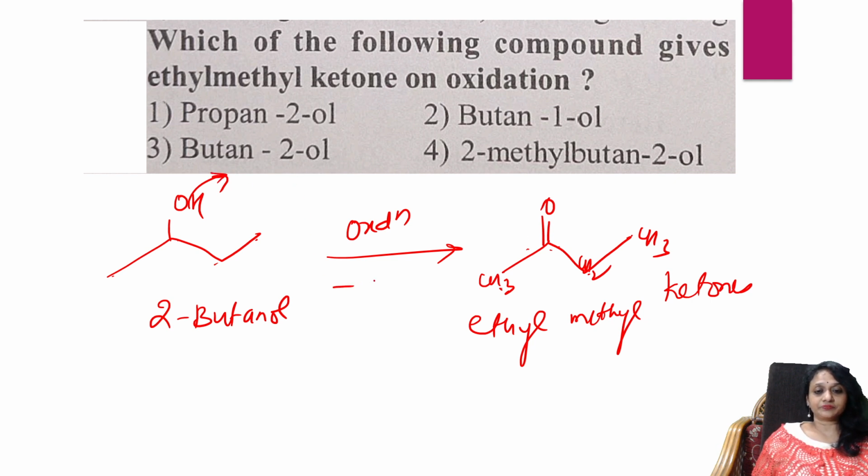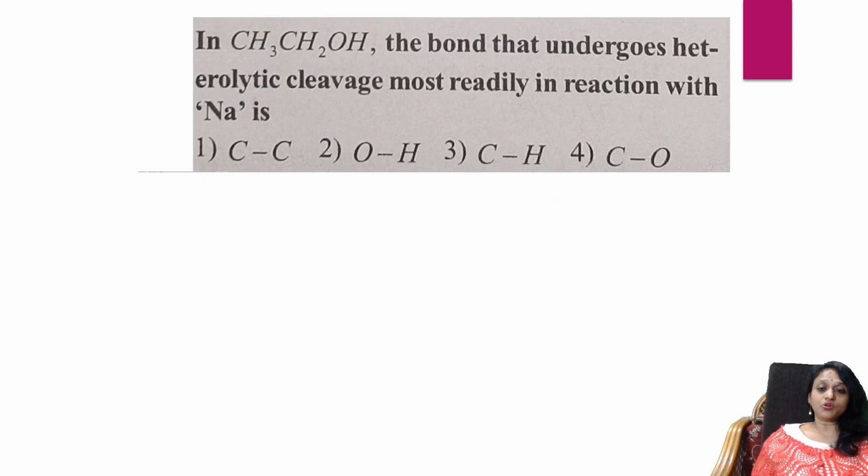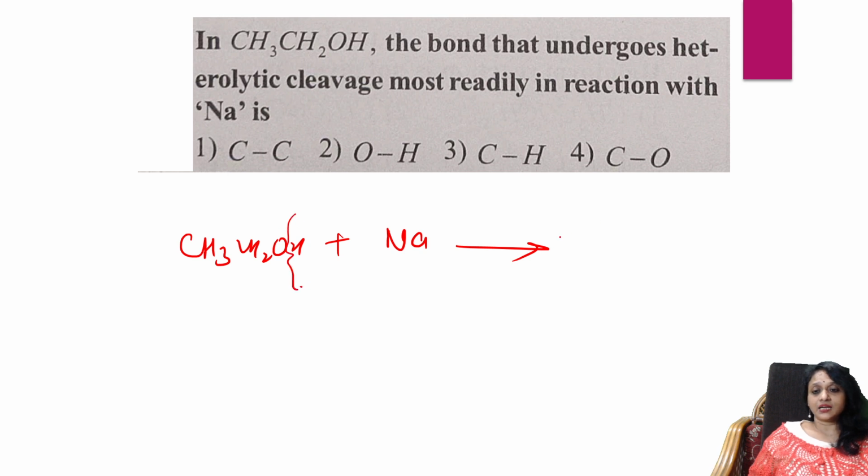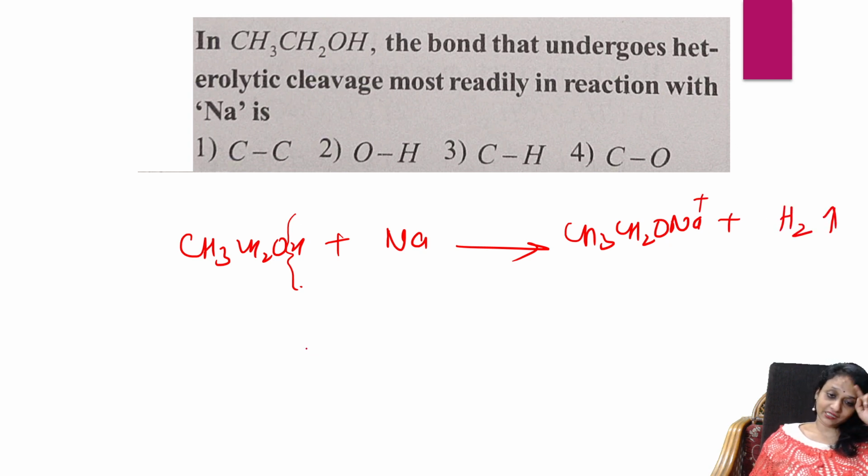In CH3OH, which bond undergoes heterolytic cleavage most readily in reaction with sodium? Let us take CH3OH linking with sodium metal. So what is going to happen, students? There is a cleavage of this bond. I'll be getting sodium methoxide plus hydrogen gas. Correct? So which bond is breaking? The OH bond is breaking.